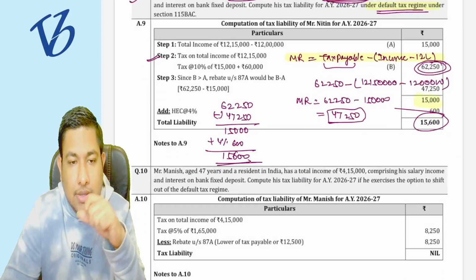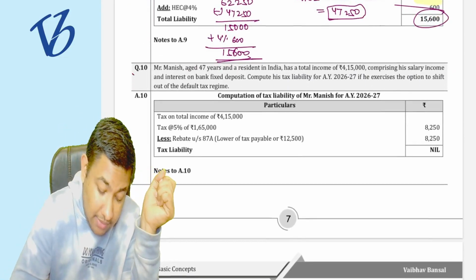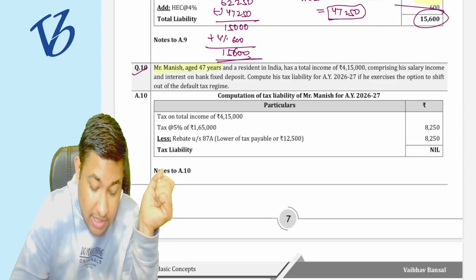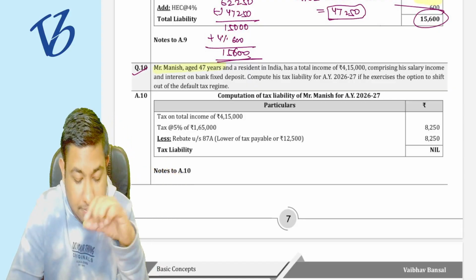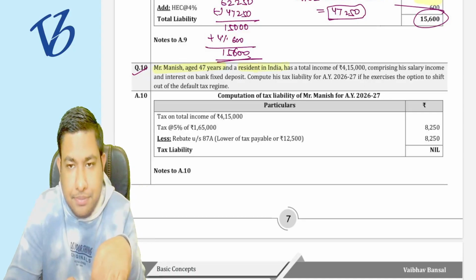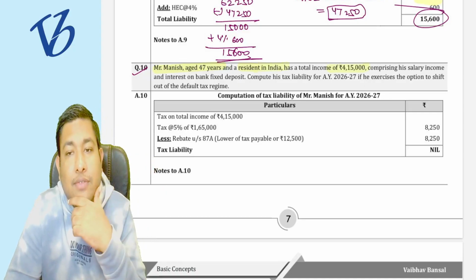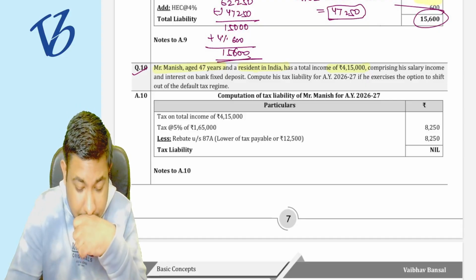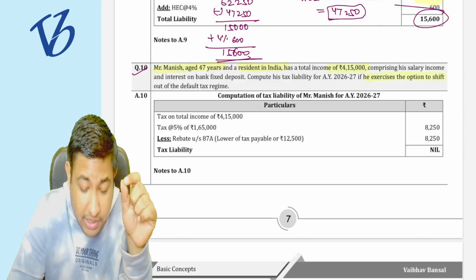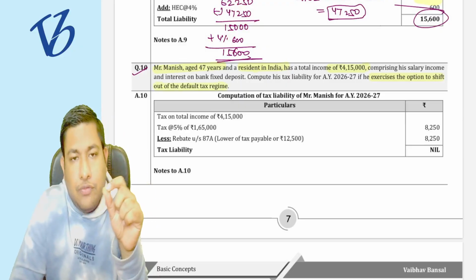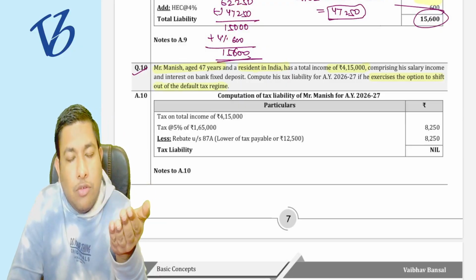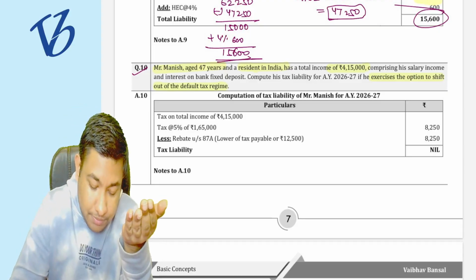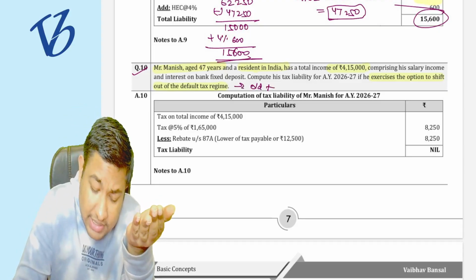Understood? Easy? Coming to question number 10. What does it say? Mr. Manish, who is of age 47, is a resident in India. His income is 4 lakh 15,000 rupees. If he opts to shift out of the default tax regime, he is under the old tax regime.